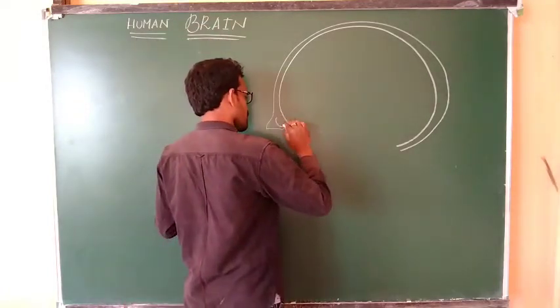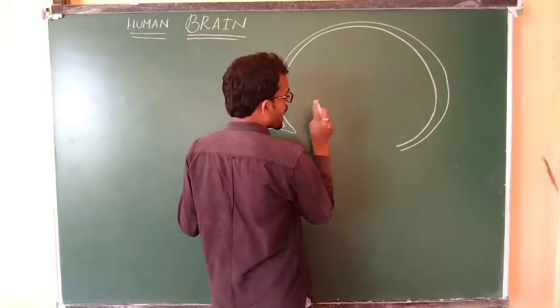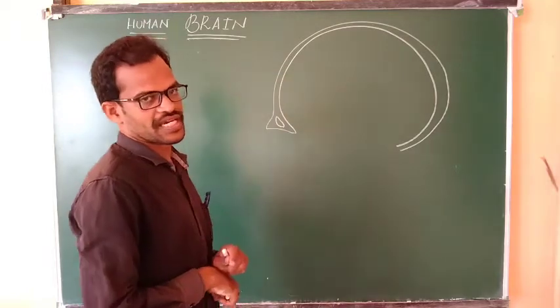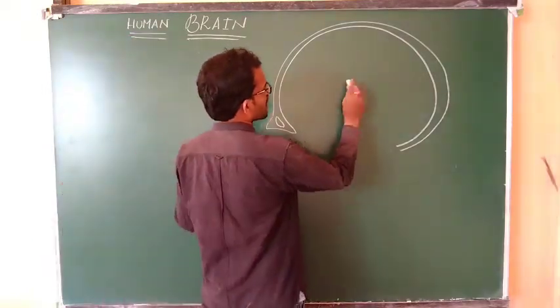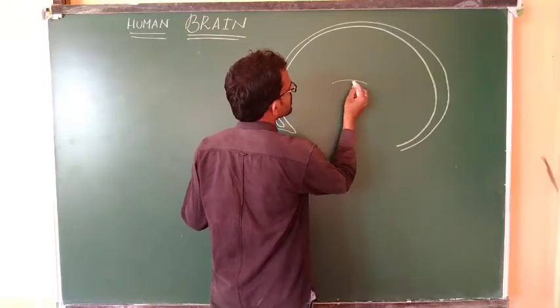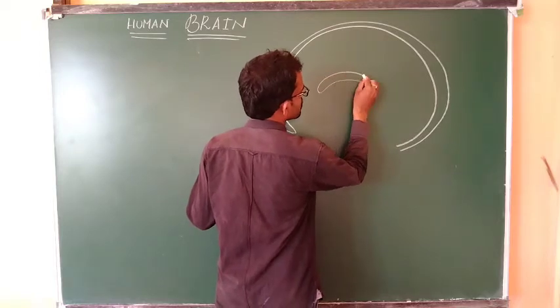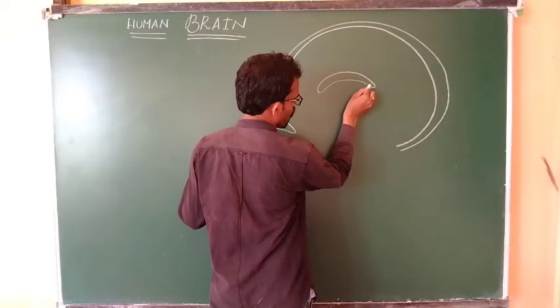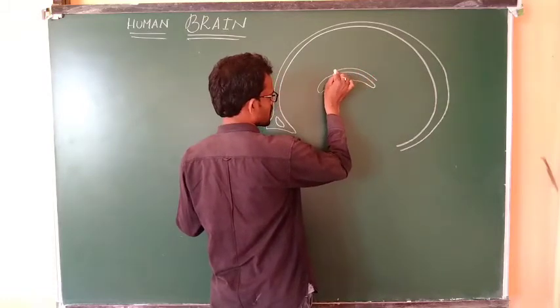First you can draw the brain. Draw the brain, and see how the arrangement of the parts of the brain is located. After the brain, indicate the small one. And indicate